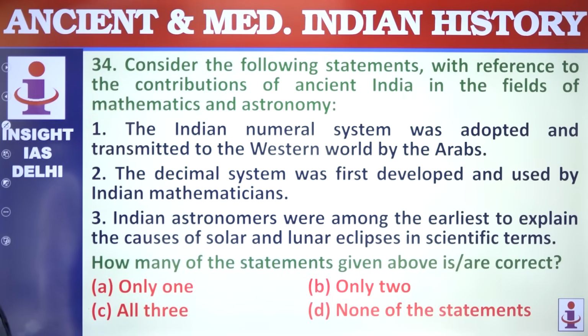34. Consider following statement with reference to the contributions of ancient India in the field of mathematics and astronomy. The Indian numeral system was adopted and transmitted to the Western world by Arabs.